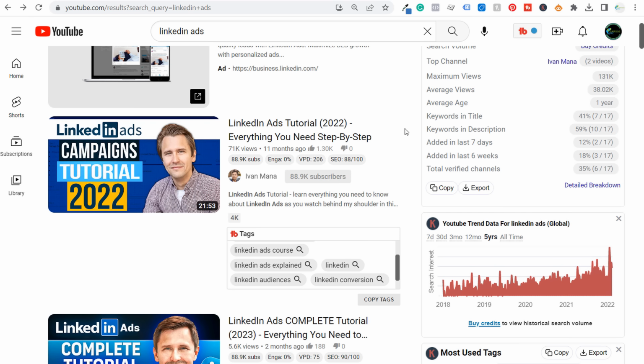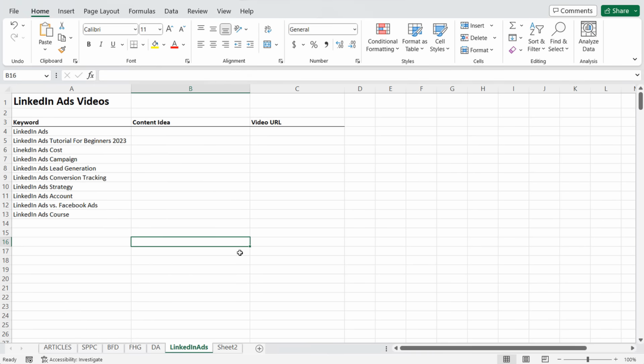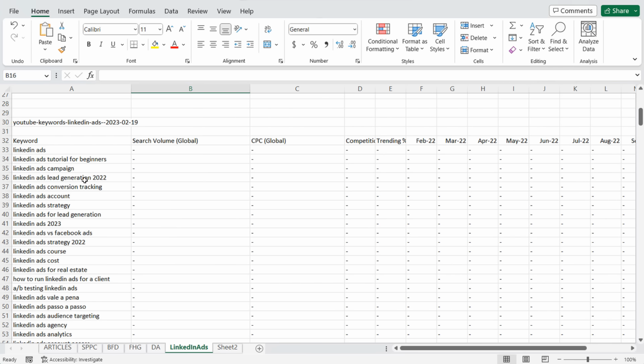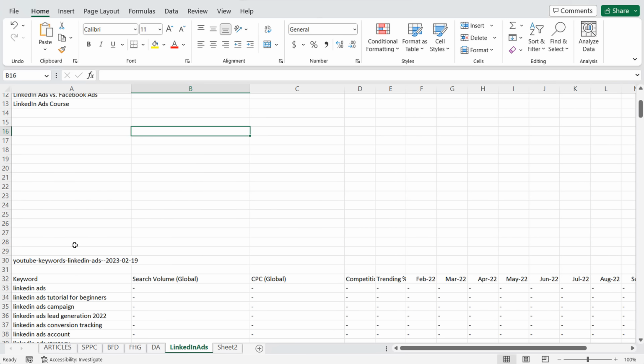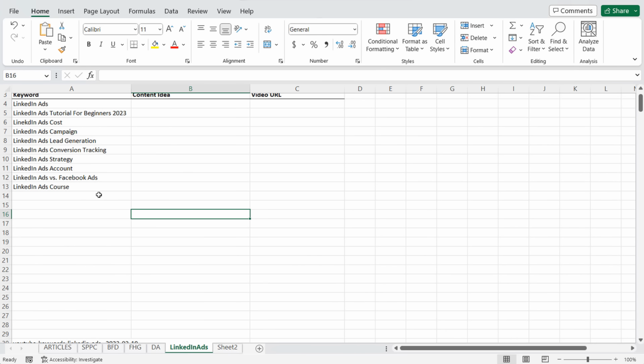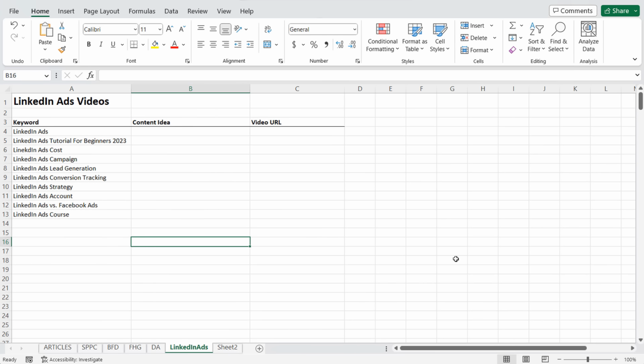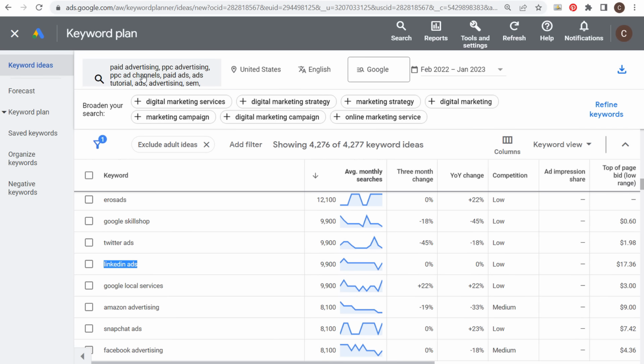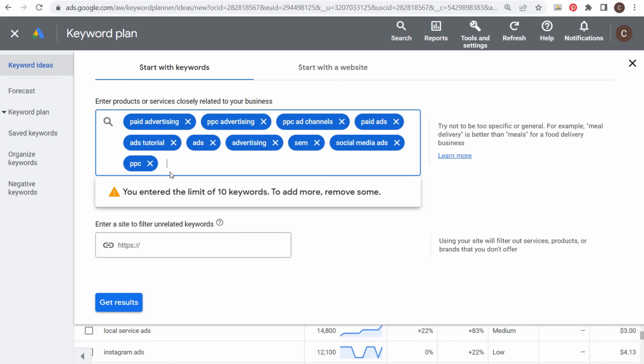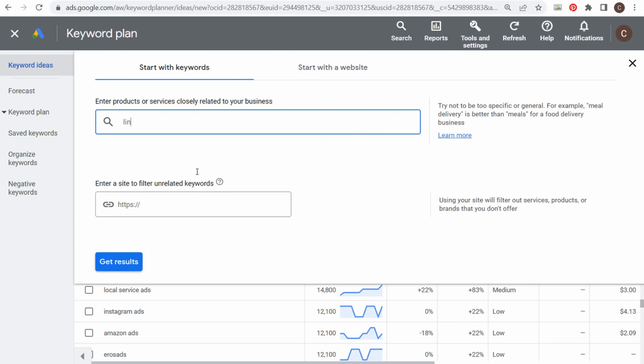Now, last but not least, for the Google Keyword Planner, we want to continue coming up with our content ideas. We have a bunch of keywords bolded down here, but we want to find some more ideas and we want to focus on search volume. That's where we come back over to the Google Keyword Planner again. So we're going to get rid of all these different keywords here, and we're going to enter our main keyword now, just LinkedIn ads.